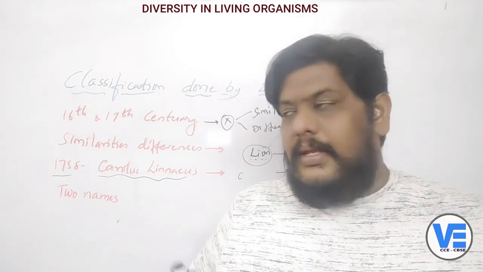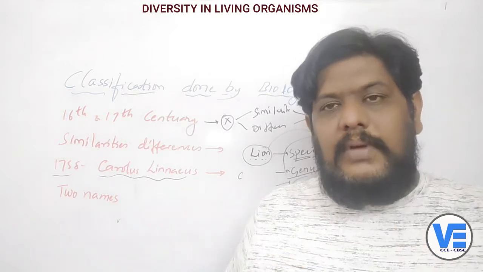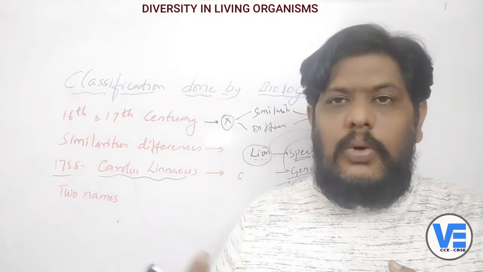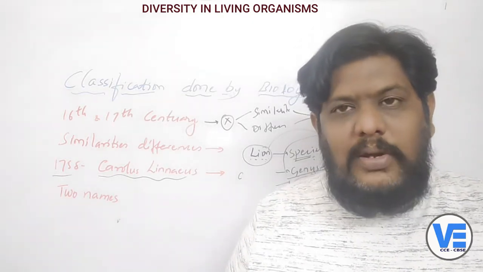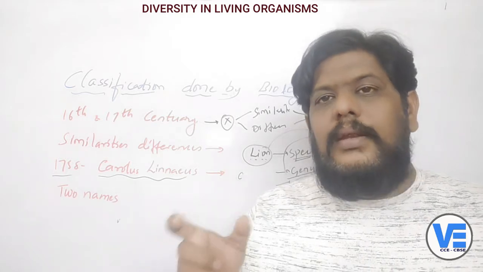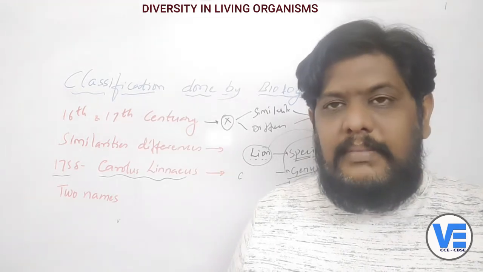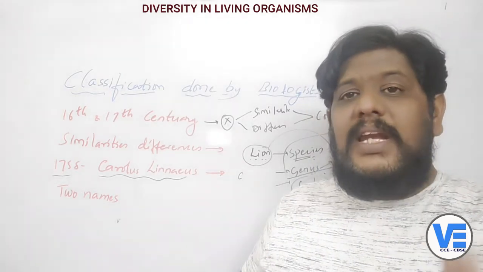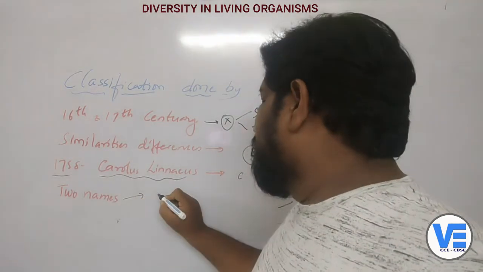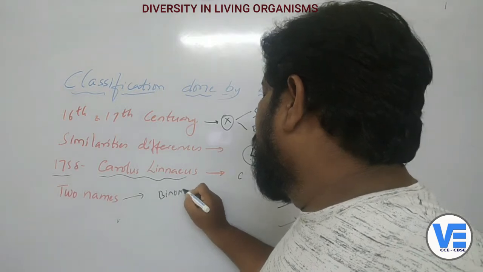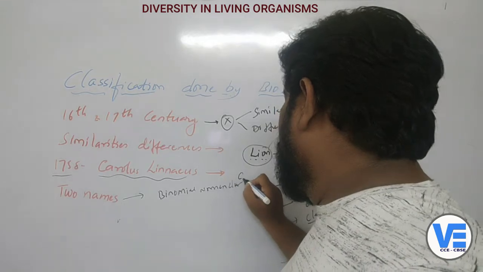So that's why Linnaeus gave a common name, right? That will be the name which everybody should know, and all the countries, when they talk about that particular plant or animal, will only use the scientific name. They will not take the common name. So how is the scientific name written? It will have two names. This naming system is called the binomial nomenclature.